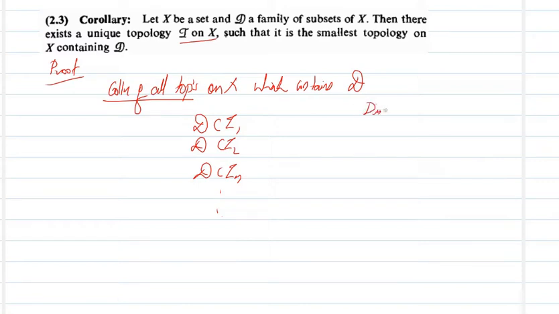the discrete topology clearly contains D. Clear? Because the discrete topology has every subset of X as a member, the power set of X. This is the power set topology. So every subset of X is contained in P of X, the discrete topology. So D is always contained in this topology, and this collection has at least one element, that is the discrete topology.